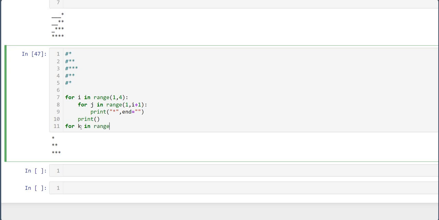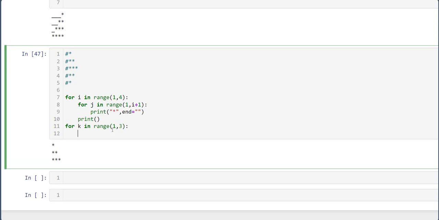For k in range 1 comma 3, which is 1 2, so rows 4 and 5. Those rows 4 and 5 we have made.